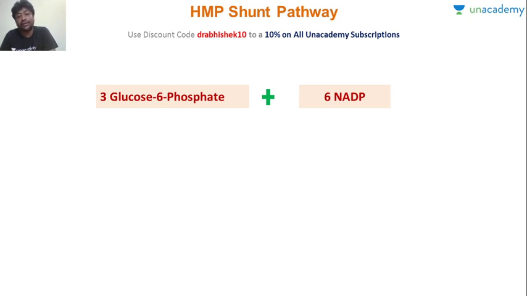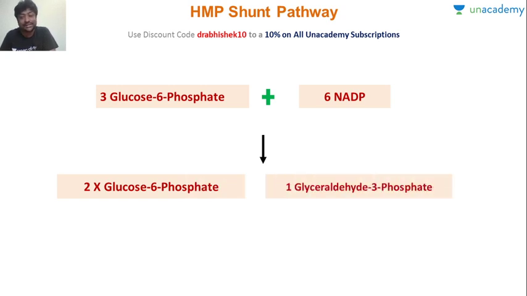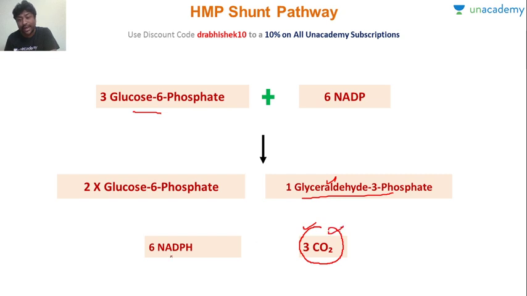So what happens: glucose 6 phosphate with 6 NADP will form 2 fructose 6 phosphate, 1 glyceraldehyde 3 phosphate, along with 6 NADPH and 3 carbon dioxide. So this is the overall reaction which is happening, the overall reaction of our HMP shunt. Now obviously there are so many intermediates, and the main function of HMP shunt is to produce a lot of intermediates which can go into other pathways. But overall, the generalized reaction is glucose 6 phosphate is converted into 1 glyceraldehyde 3 phosphate, 3 carbon dioxide, so carbon dioxide is produced, and 6 NADPH.